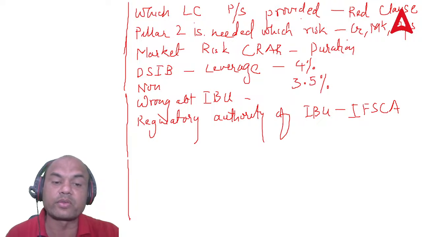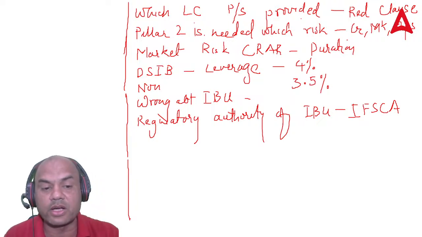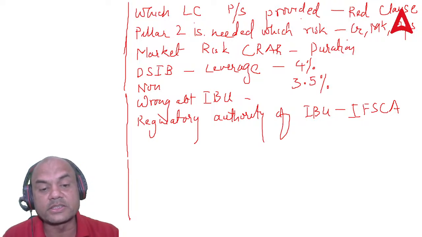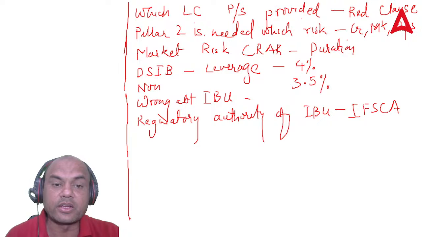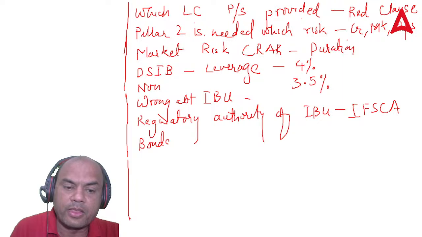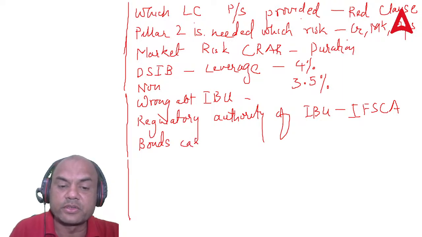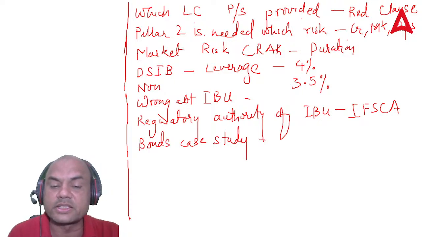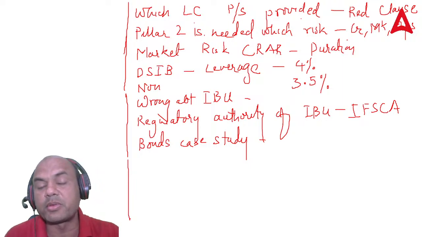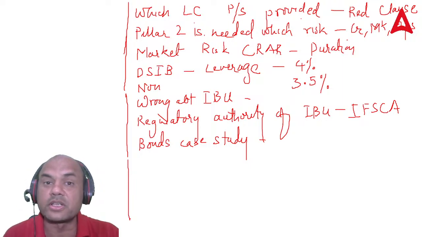Then there was one question on provisioning coverage ratio. I have already covered this. RBI appointed an ERP, there was a question. A case study on bonds was there, on interest rate sensitivity and volatility. Always remember, if the interest rate goes down, the price goes up.